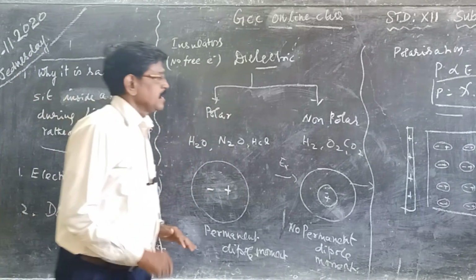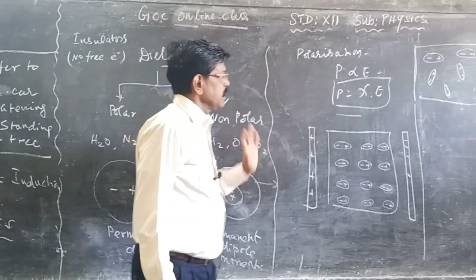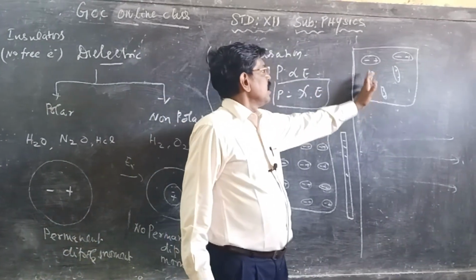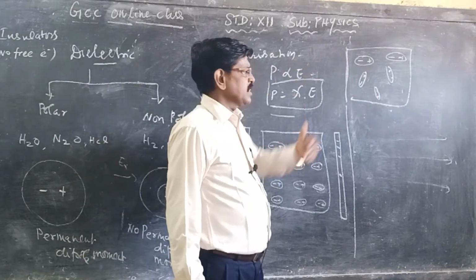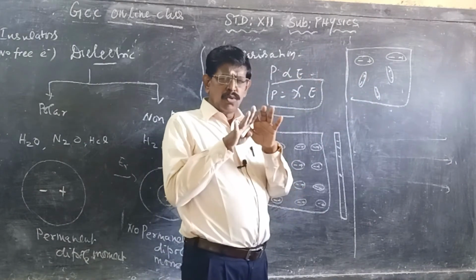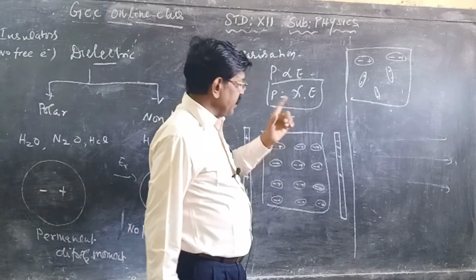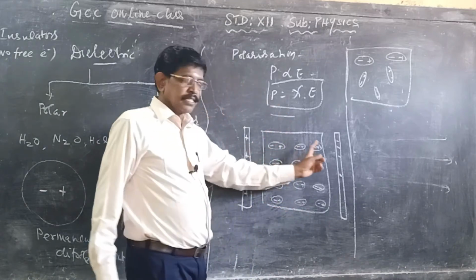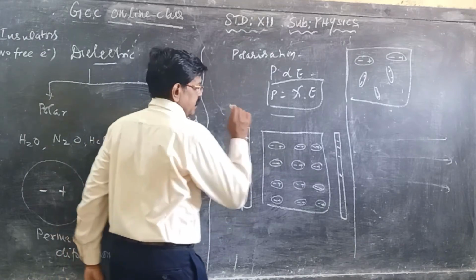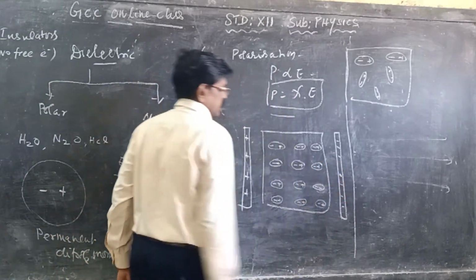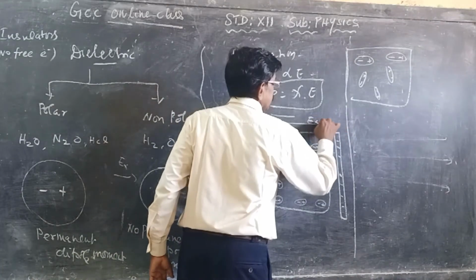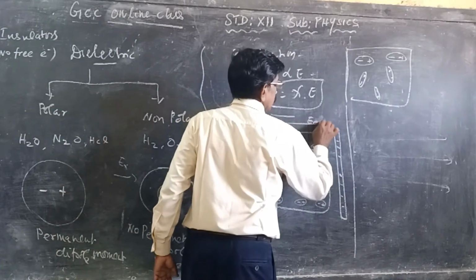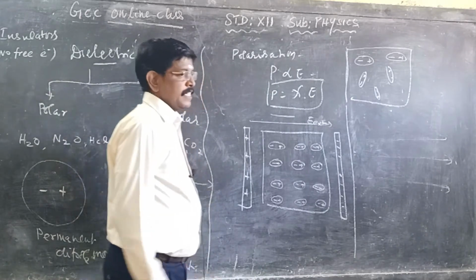If you take an ordinary dielectric, all the dipoles are oriented in different directions, there is no orderliness. But when it is subjected to an electric field, say one plate is positive and another plate is negative, between the two plates there exists an external electric field.